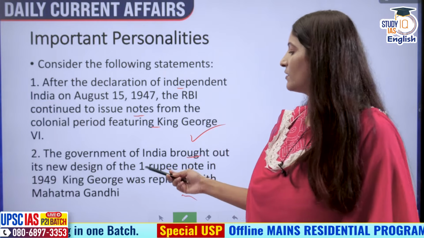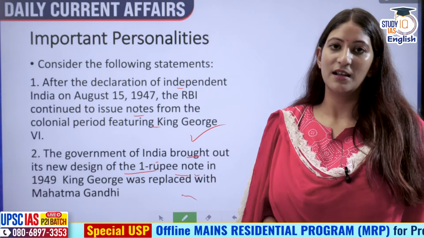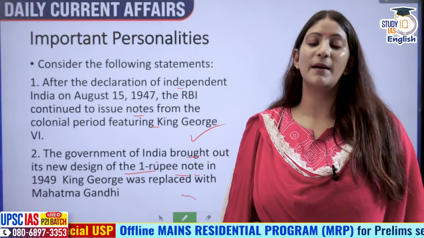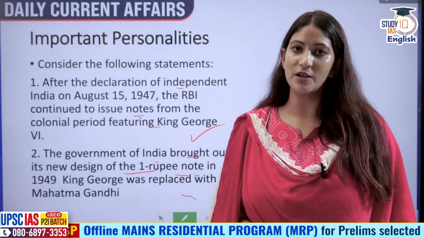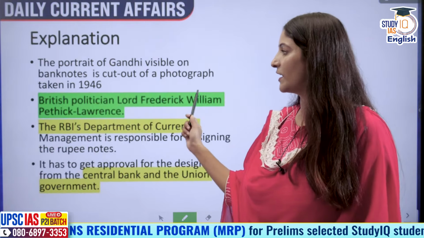After that, the government of India brought out its new design of the 1 rupee note in 1949. But King George was replaced by another important inanimate object, not Mahatma Gandhi ji. First is correct, second is not, one only will be the correct answer.